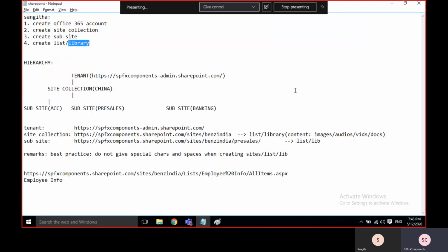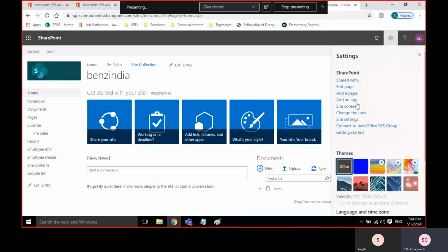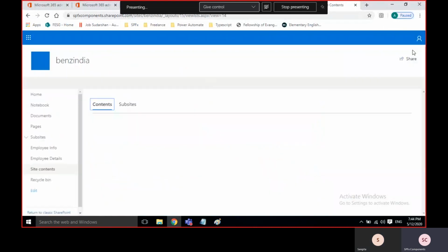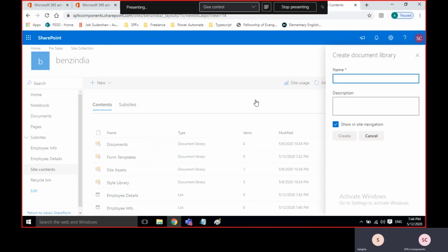Then I am going to create a library. Again go to site actions, site contents. There is the document library, click on it. We can call it HR documents.